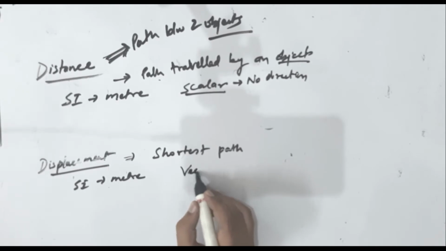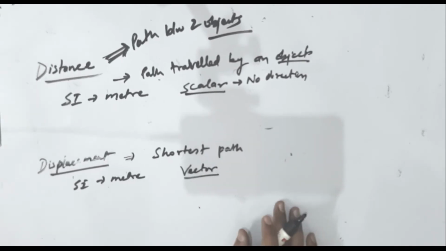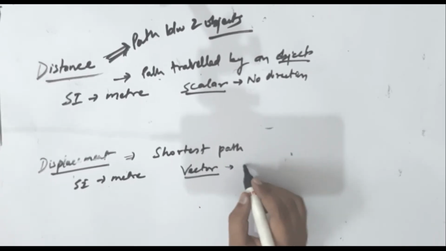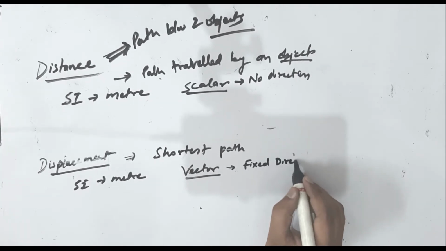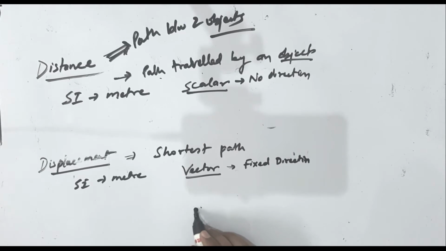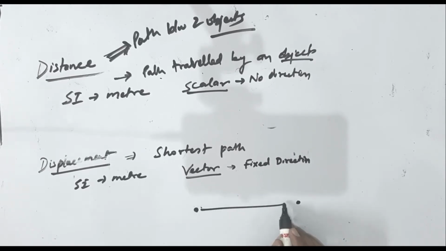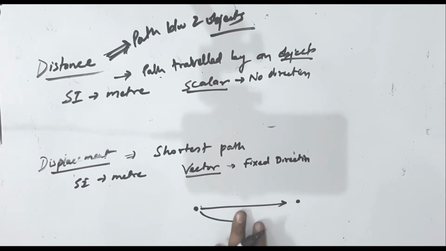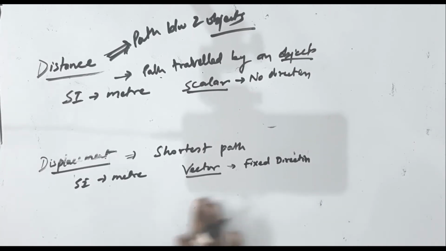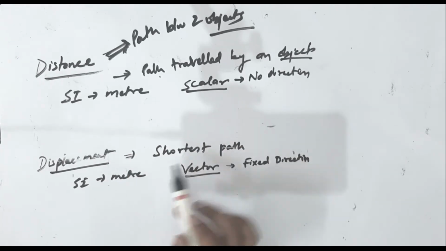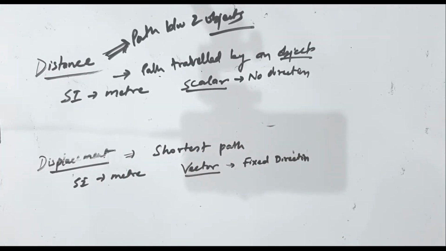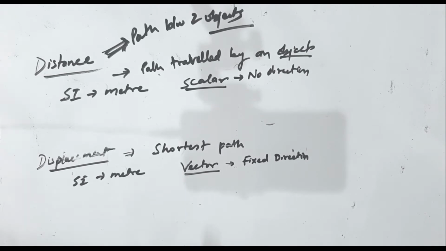But when you see displacement, what kind of quantity is it? It is a vector quantity because there is a fixed direction. If you go from here to here, you have to go in this direction only. You cannot go in this direction. You have to go in a straight direction. So this is known as a vector quantity. Just remember these two: a scalar quantity has no direction, and a vector quantity has a fixed, definite direction.